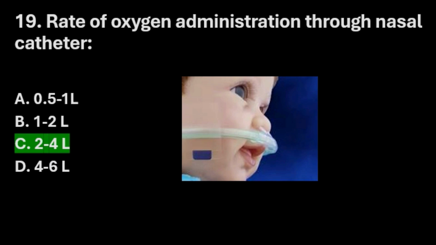By nasal cannula, the oxygen should be administered in minimal quantity, 2 to 4 liters, and the higher volumes like 4 to 6 will be administered by face mask, and even higher percentage will be administered by venturi masks or non-rebreathable mask, NRM mask.